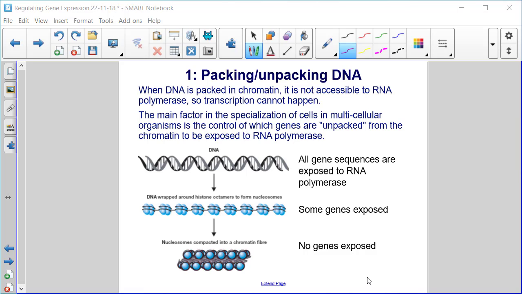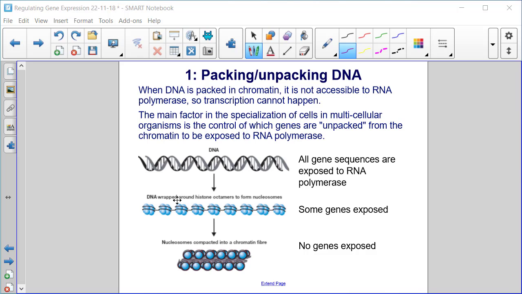The main factor in the specialization of cells in multicellular organisms is the control of which genes are unpacked from the chromatin to be exposed to RNA polymerase. So in this double helix, all gene sequences are exposed to RNA polymerase.